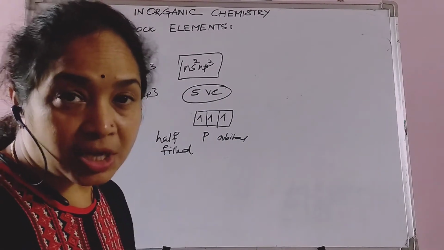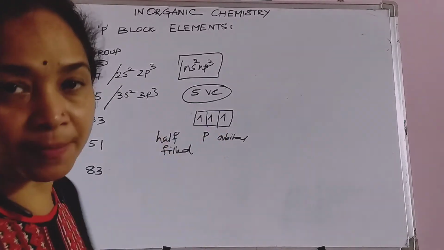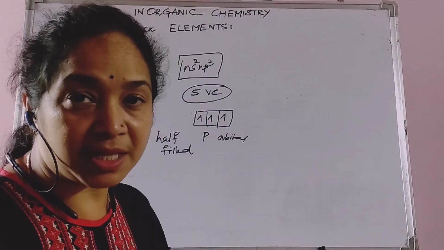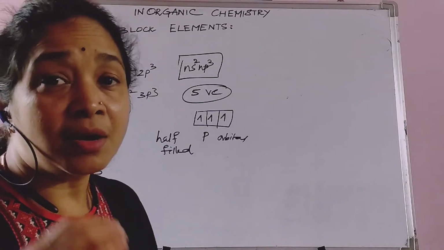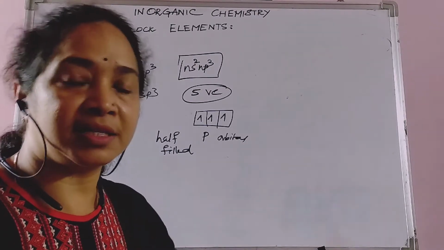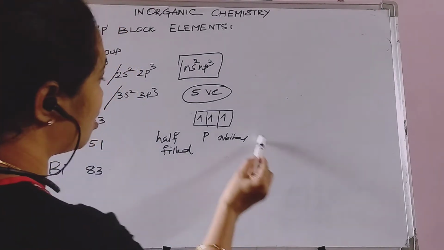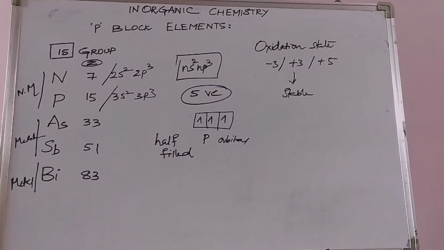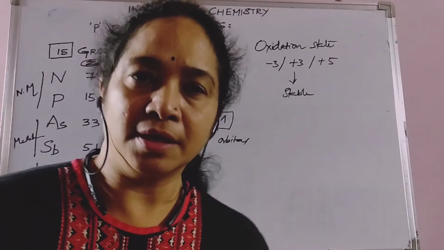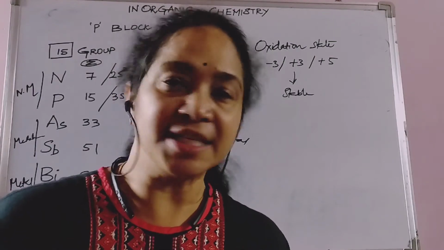That extra stability is why the ionization enthalpy of these elements is slightly more when compared to the previous group or the succeeding group. So half-filled p orbitals give extra stability to these elements.